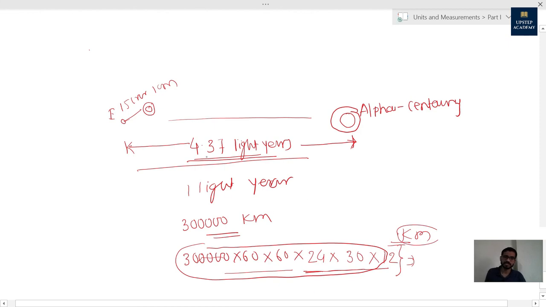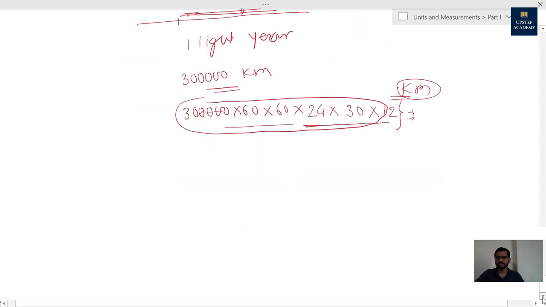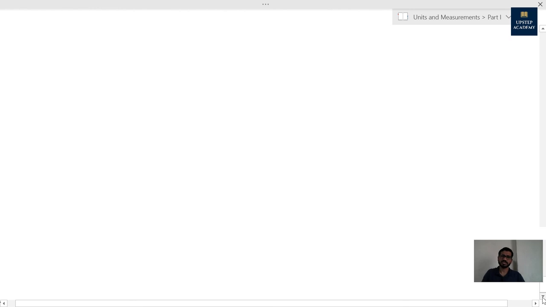So you can just imagine how big the distance is between Earth and the nearby star to us after the Sun. So we can't measure the distance between Earth and a star using our conventional parallax method. For that purpose we have to do one thing. Suppose this is the Sun and this is the Earth. Suppose this is the Alpha Centauri star. This distance we have to measure.